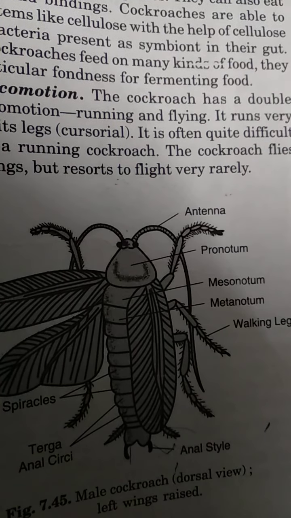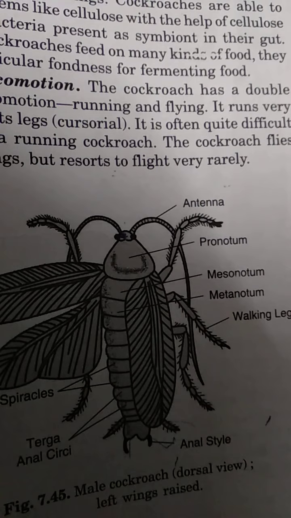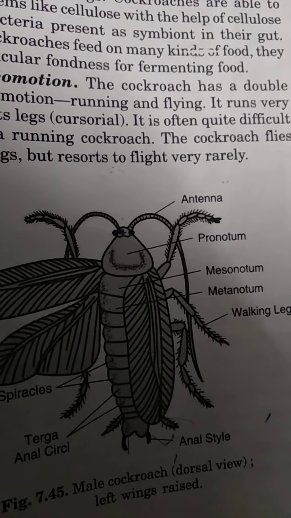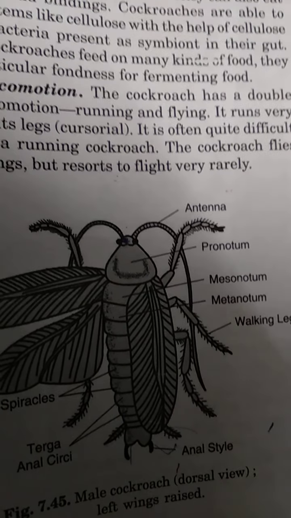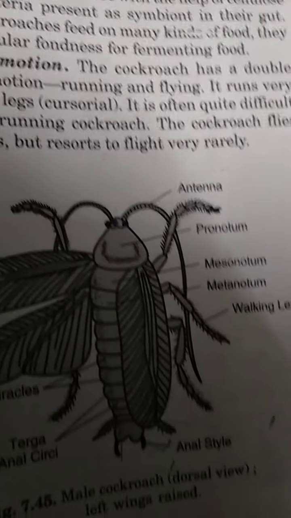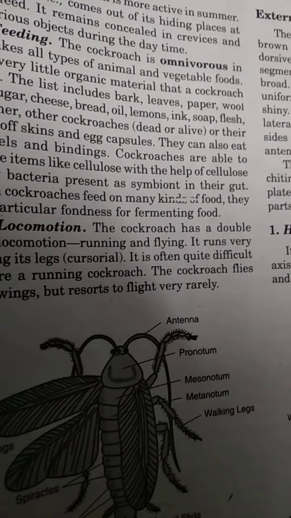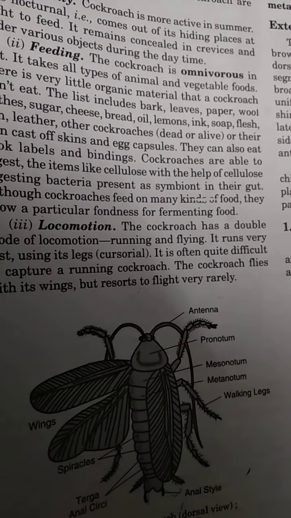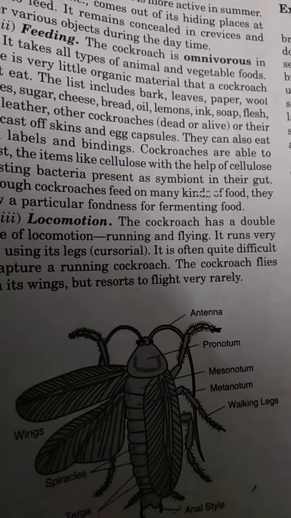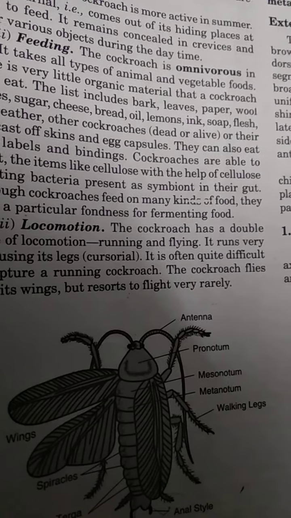Cockroaches are found at places where there is warmth, and cockroaches are more active in summer. And they are nocturnal. Now they are omnivorous. Omnivorous means that they can feed on all types of food. And they can locomote very fast.